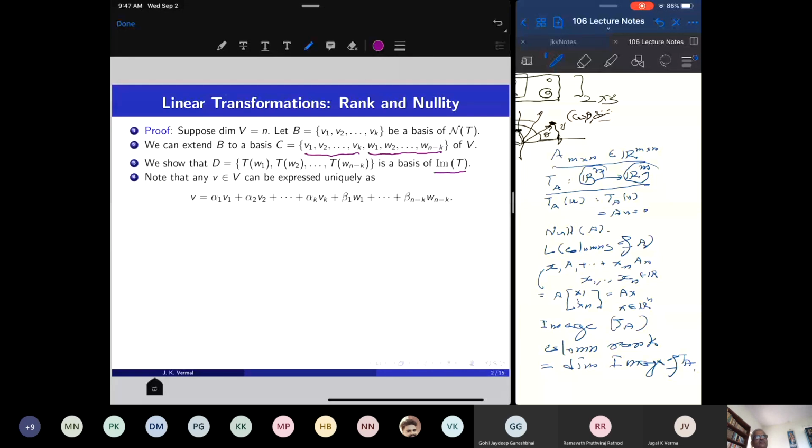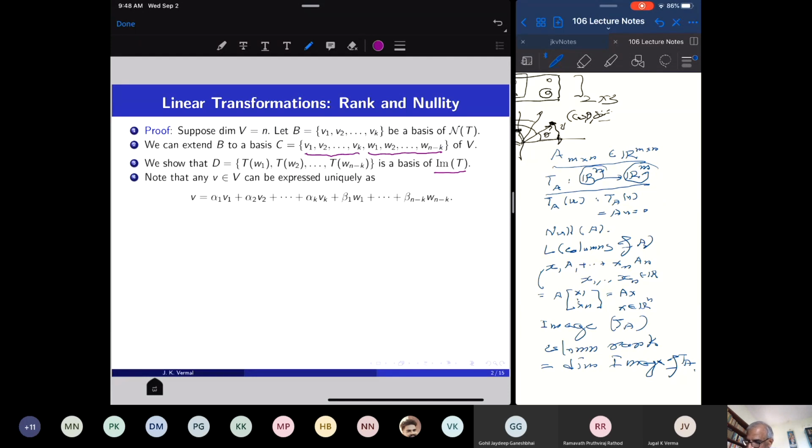Once I show that these vectors are linearly independent and their linear span is the image of T, then it will show that this is a basis of the image of T. And so the rank of T, which is the dimension of the image, will be n minus k. And k is the dimension of the null space, and that would have proved the theorem that the nullity of T and the rank of T add up to the dimension of V. So let's proceed. I want to prove these two facts about the set D, that this is a linearly independent set, and that its linear span is the image of T.